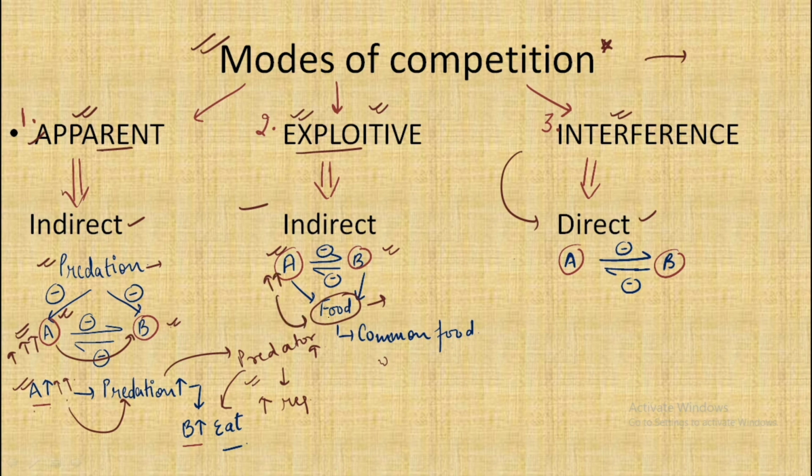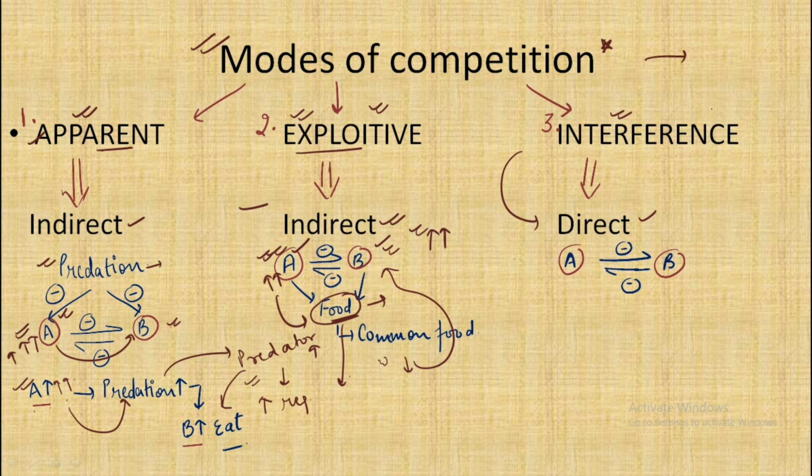Because of more food consumption by species A, it would lead to less food availability for the second species. Hence, because of sharing of common resource requirements, species A and species B are indirectly impacting each other by increasing their consumption of the resources.